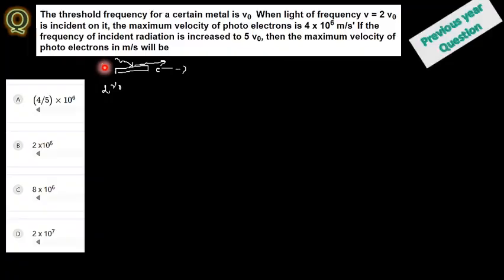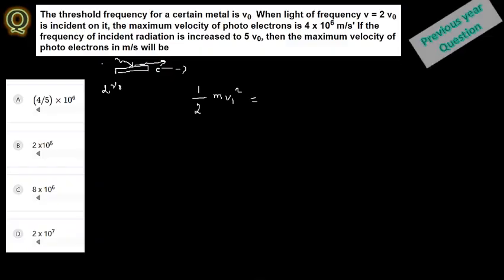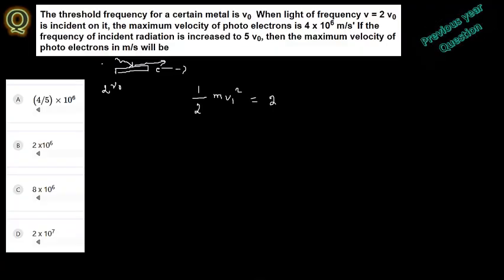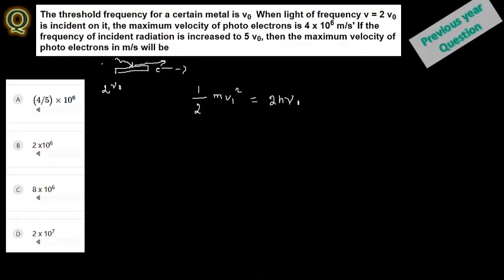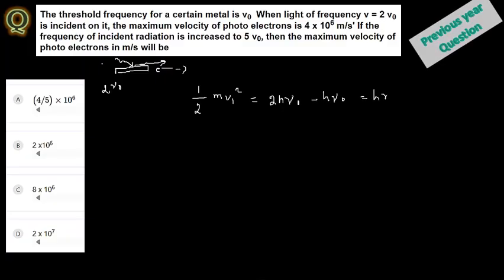Suppose it is 5 nu naught, what is the velocity of the emitted electron? Nu naught is the threshold, so the electron will come out. If it is 2 nu naught, velocity here is 4. If it is 5 nu naught, what is that velocity? That's what they are asking. For the first case, kinetic energy 1 by 2 m v1 square will be equal to the photon energy 2 h nu naught minus the threshold value h nu naught, which gives h nu naught.